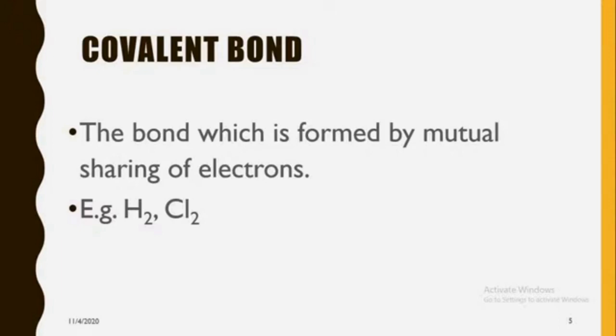Covalent means there is a covalency. Okay, there is a mutual sharing or equal sharing of electrons. Therefore the bond which is formed by mutual sharing of electrons is called as covalent bond. Okay, you can write example of HCl also here, formation of HCl. So these bonds are the example: hydrogen, chlorine, HCl, or you can write methane, ethane.